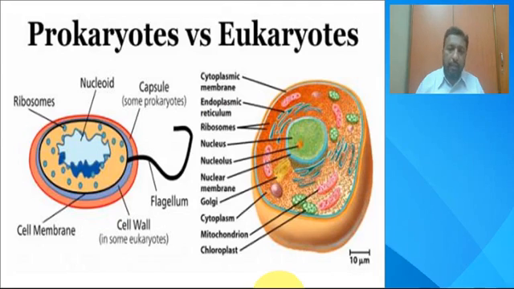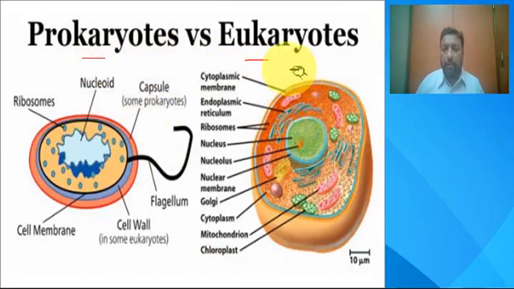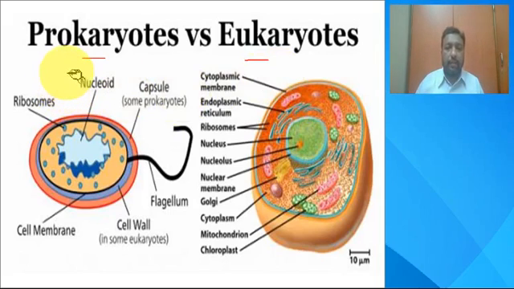eukaryotic cell. So here in this picture you can see side by side how a prokaryotic cell looks like and how a eukaryotic cell looks like. If you just see roughly, you can say that prokaryotic cell structure is a very simple structure with very few cell organelles, whereas eukaryotic cell is an advanced and complex structure having so many cell organelles inside them.